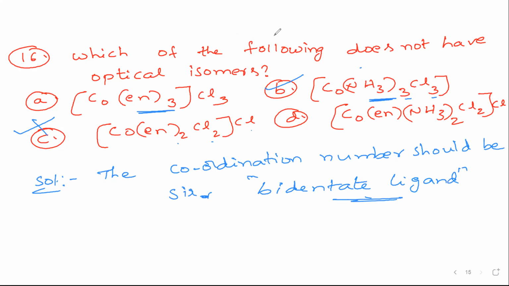Next question. So these are the different types of questions we are getting from isomerism as well as Werner's theory. Now let us see the next question. Very, very important next question.